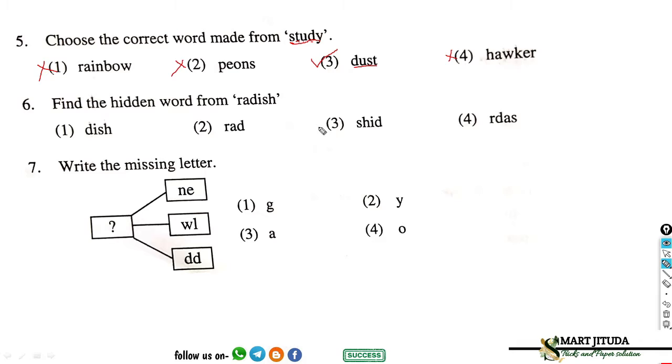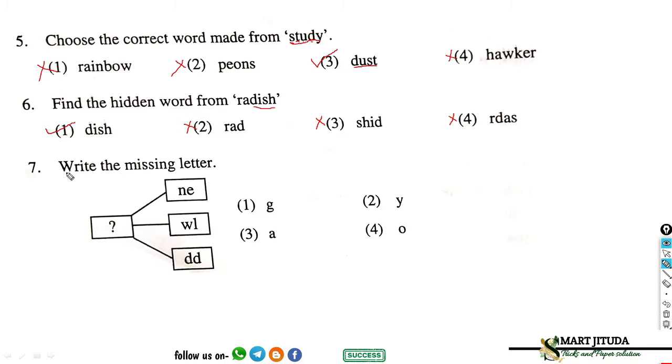SHID would have no meaning, and RDAS have no meaning. So option 2 is incorrect, option 3 is incorrect, and option 4 is also incorrect. The hidden word is DISH. Dish has a meaning, right? So option first is correct for this question.